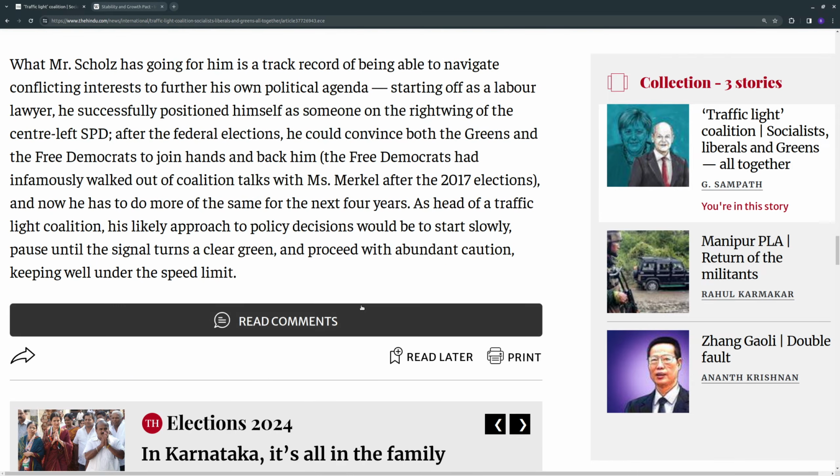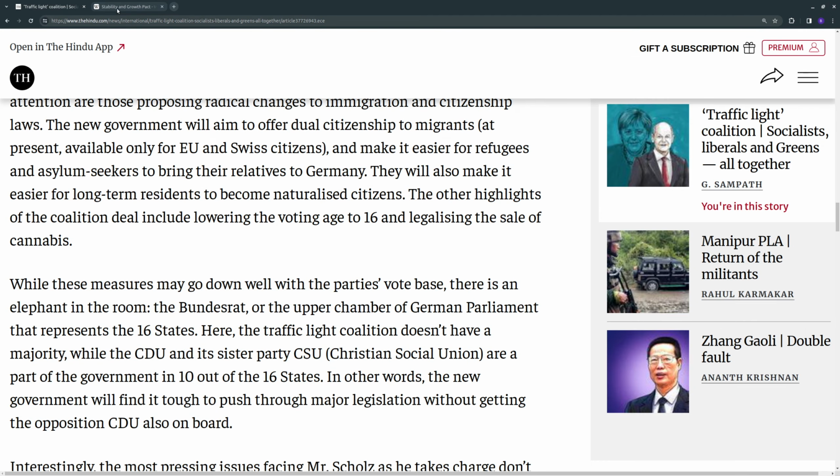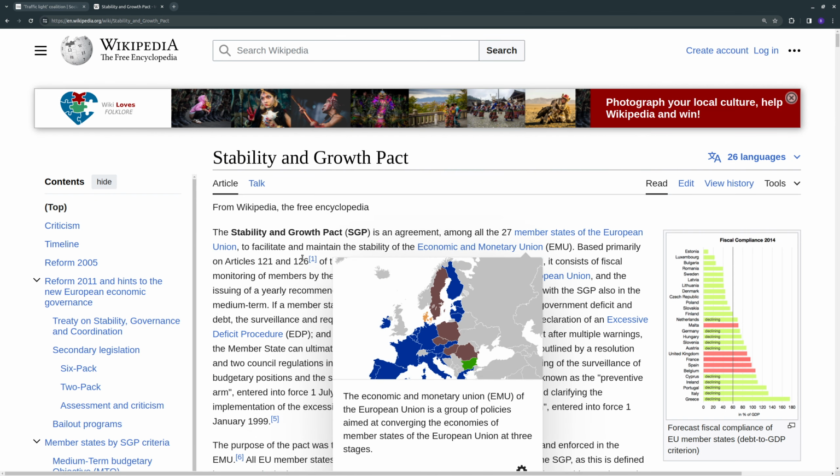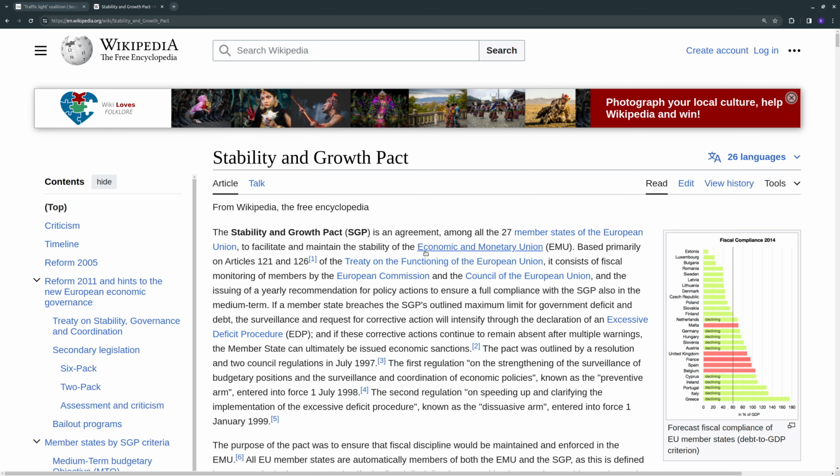And let me show you the Stability and Growth Pact wiki page. It says it's an agreement among all 27 member states of the European Union to facilitate and maintain the stability of the EMU, based primarily on Articles 120 and 126 of the Treaty on the Functioning of the European Union.